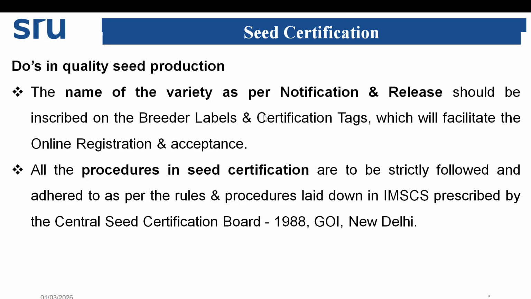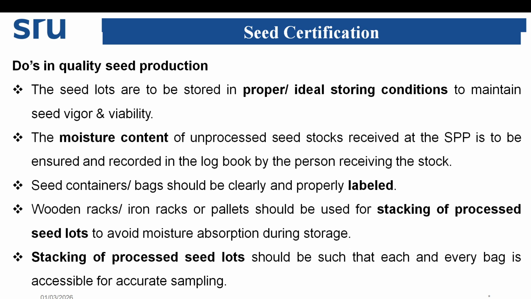The name of the variety as per the notification and release should be inscribed on the breeder label and certification tag, which facilitates the online registration and acceptance. All the procedures in seed certification are to be strictly followed and adhered to as per the rules laid down by the Minimum Seed Certification Standards prescribed by the Central Seed Certification Board, 1988, Government of India, New Delhi.